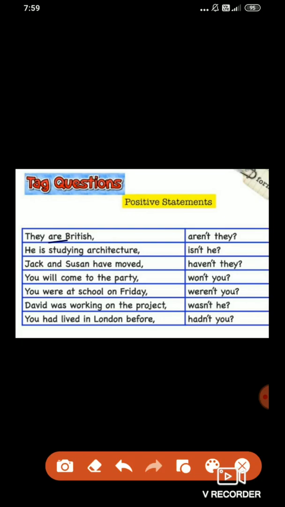Understood these statements? Now all these statements and the questions, the definition of question tag, the rules and the exercise, I will be giving in writing through WhatsApp. So you need to write this grammar topic, question tag, in your English notebook itself in good handwriting. Clear, students? Now let's proceed to the negative statements.